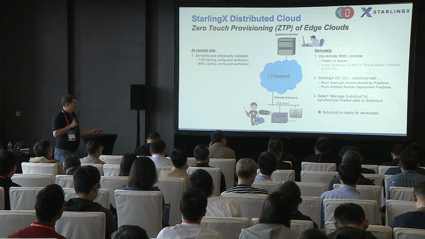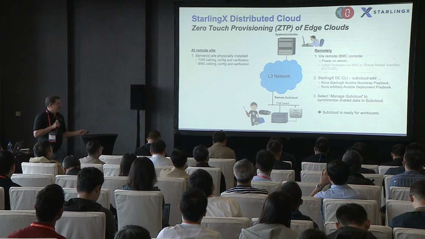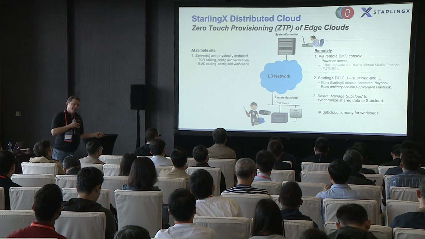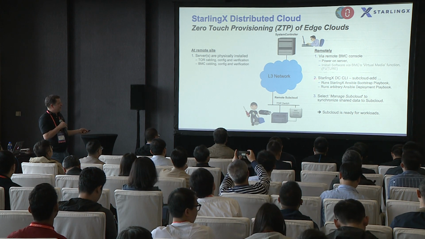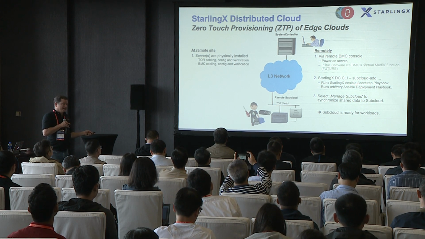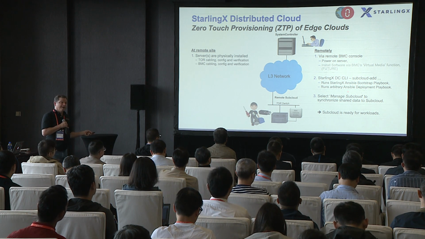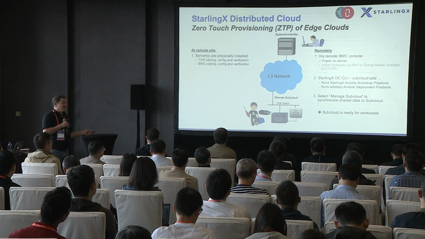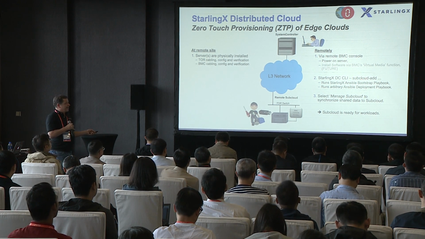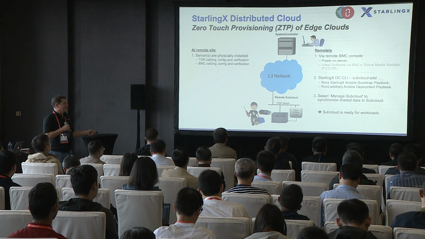Step 2 is a single command, a subcloud add, that adds the subcloud context into the central cloud's database, and then runs an Ansible playbook to bootstrap the services on that initial server, so that I've got StarlingX running, and even my initial Kubernetes cloud up and running at the end of my bootstrap.